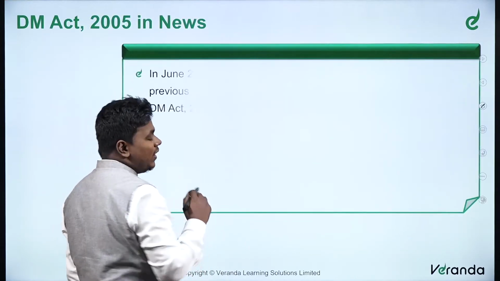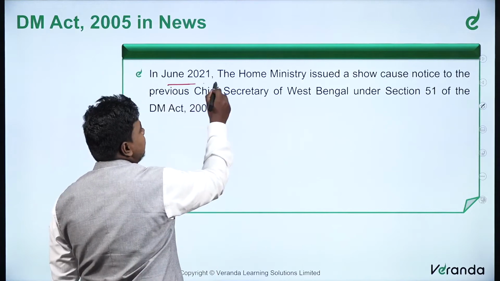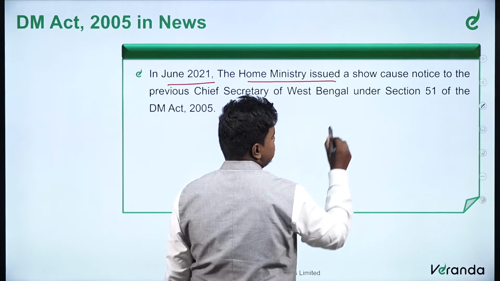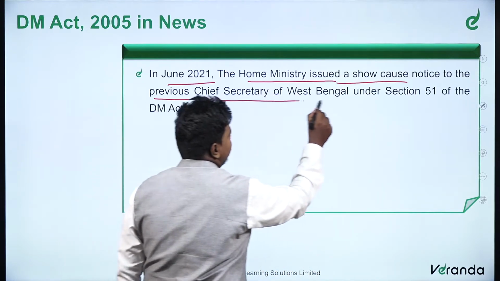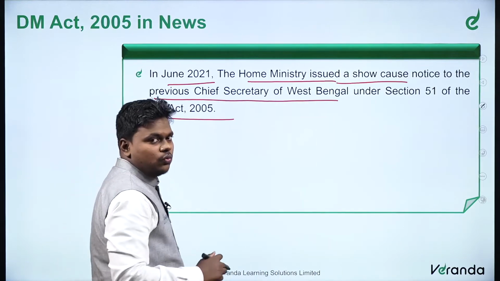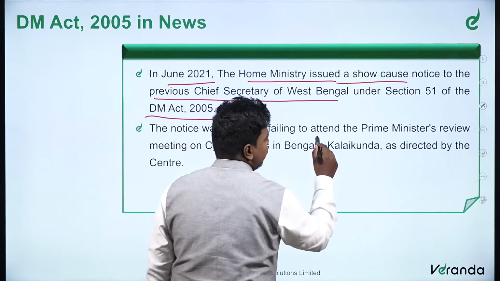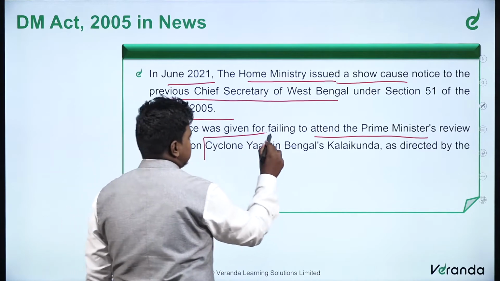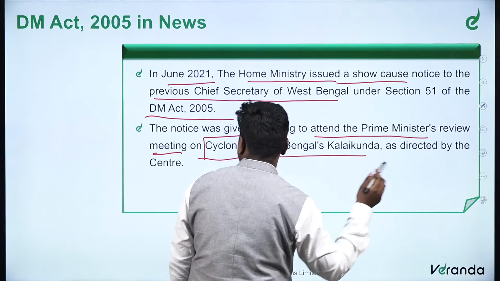Further, let us see why this DM Act 2005 is in use. In June 2021, the Home Ministry issued a show cause notice to the previous Chief Secretary of West Bengal under Section 51 of DM Act 2005. Why was it issued? The notice was given for failing to attend the Prime Minister's review meeting on Cyclone Yash, which hit Bengal's Kalaikunda region, as directed by the center.